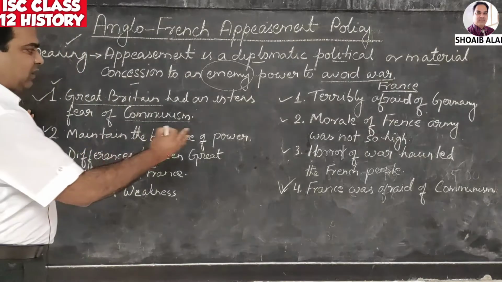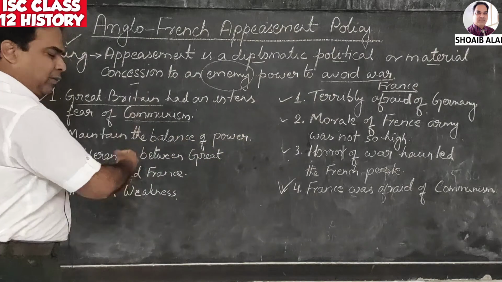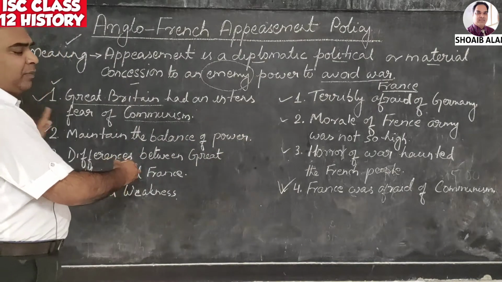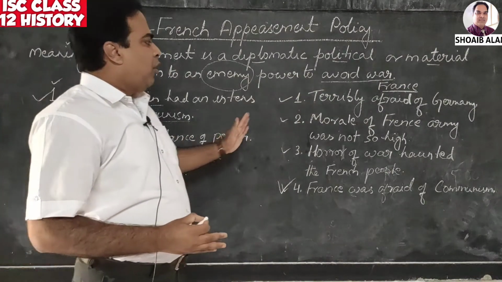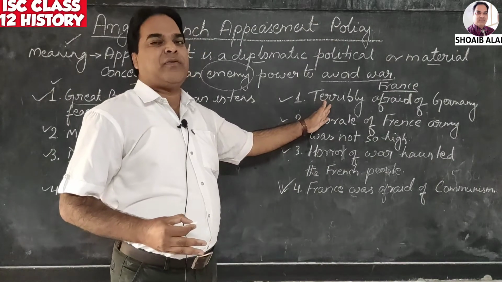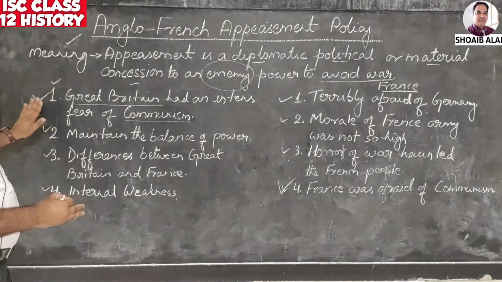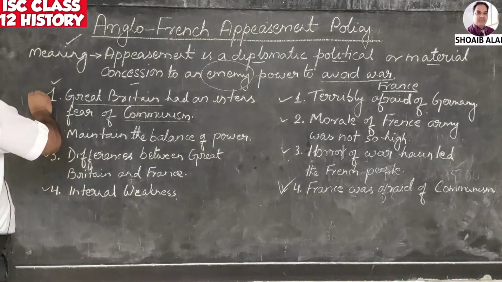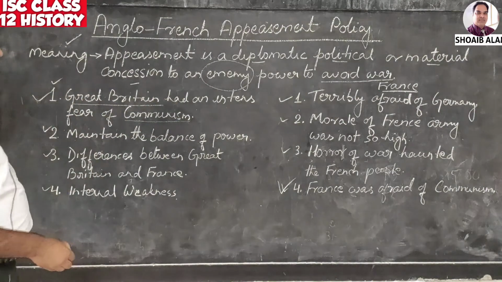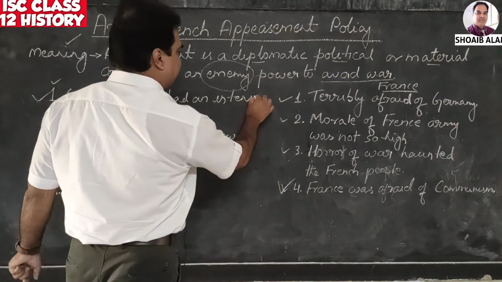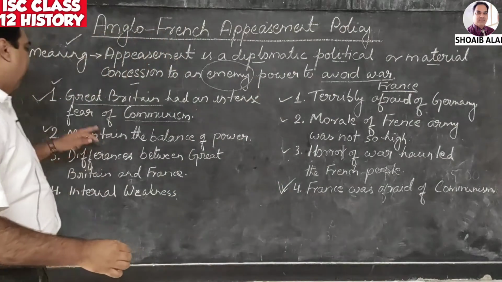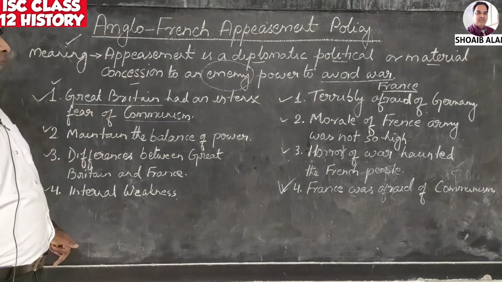I have divided this into two topics: why did Great Britain follow the policy of appeasement, and on the other side, why did France follow it? One by one. First, you can see here, Great Britain had intense fear of communism.